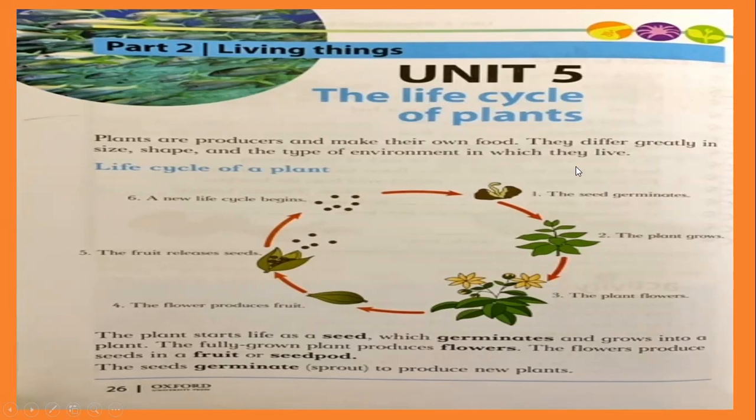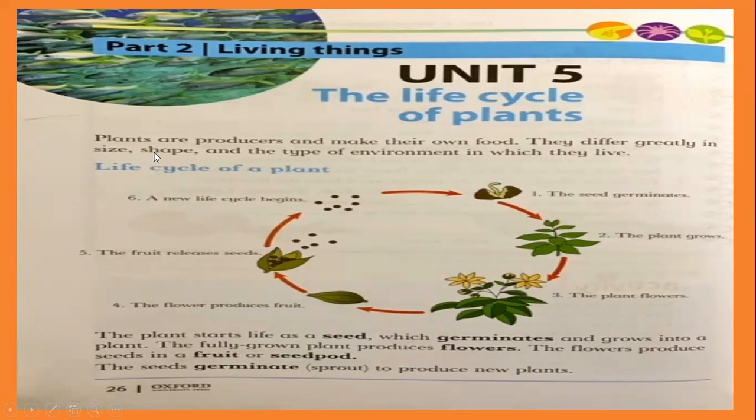All living things have a life cycle. It means when something grows up, then it dies, then it starts again growing. This is called a life cycle. It's a cycle, it keeps on going. One thing comes, then another thing, then it grows, then becomes different types of things, and then dies and starts growing again. Animals, plants, human beings all have their life cycles and different steps in their life cycles.